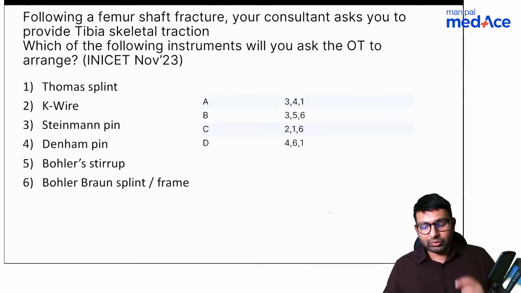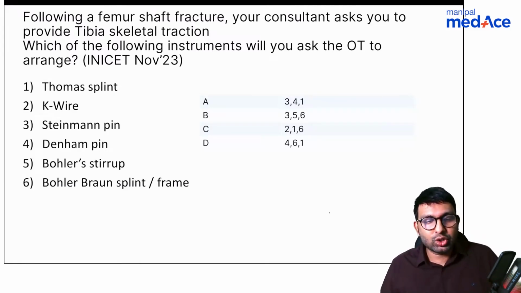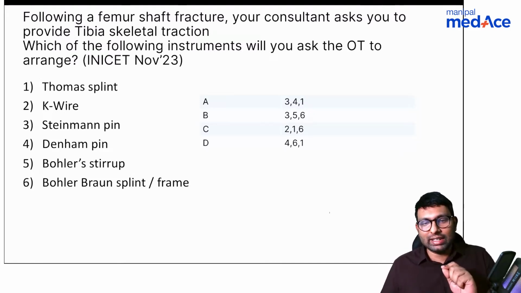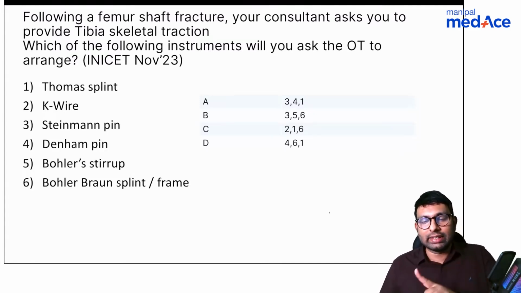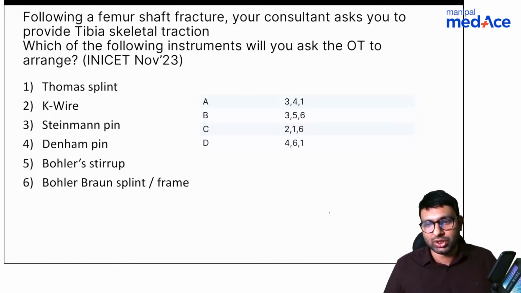It is D. Now coming to another recall question, and this was a bouncer when it was asked. They are told that there is a femoral shaft fracture and your consultant asks you to provide tibial skeletal traction. Which of the following instruments will you ask the OT to arrange in order to do a tibial skeletal traction? The options are Thomas splint, K-wire, Steinman pin, Denham pin, Bowler stirrup, and Bowler Braun splint frame, and you have these options here.